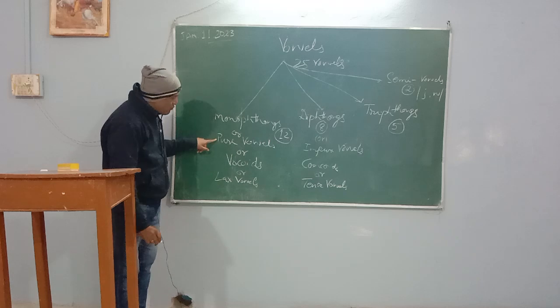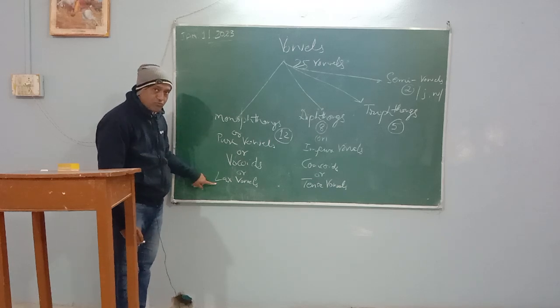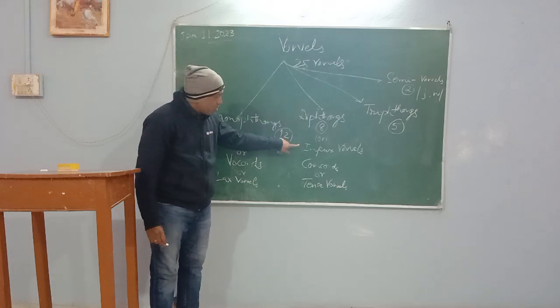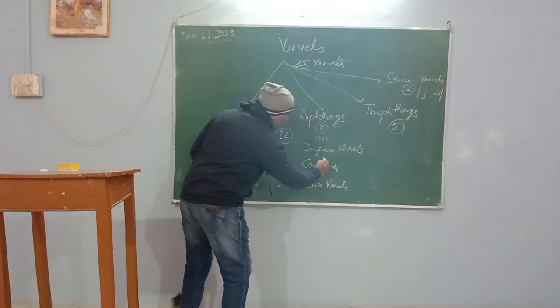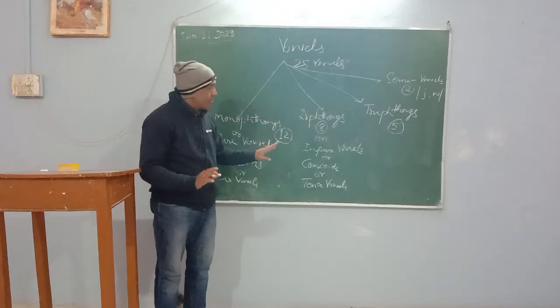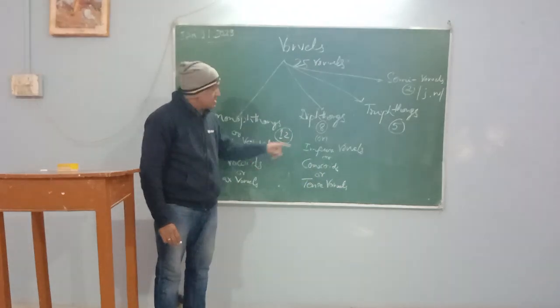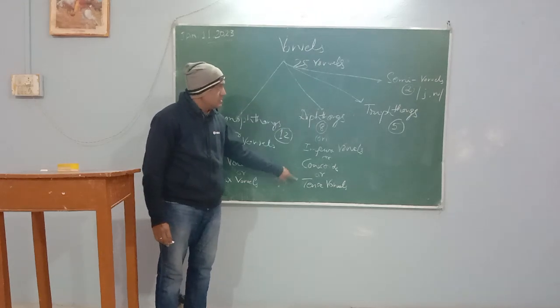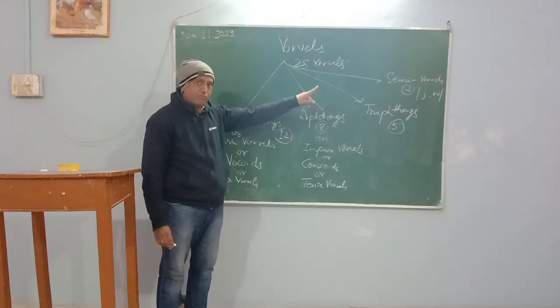Monophthongs, pure vowels, vocoids, and lax vowels, right? Diphthongs, impure vowels, or conchoids, or tense vowels.